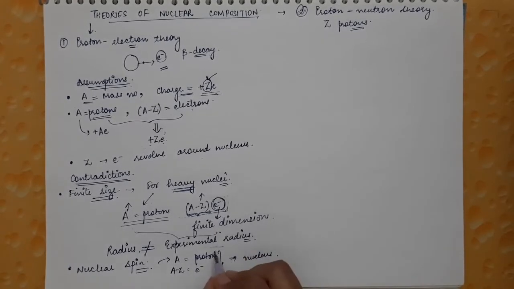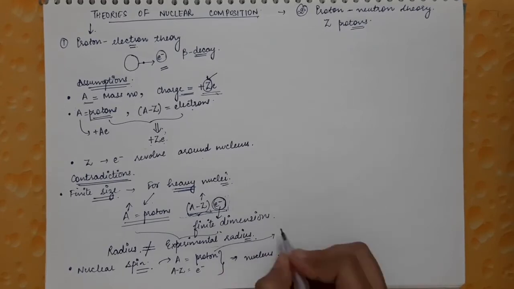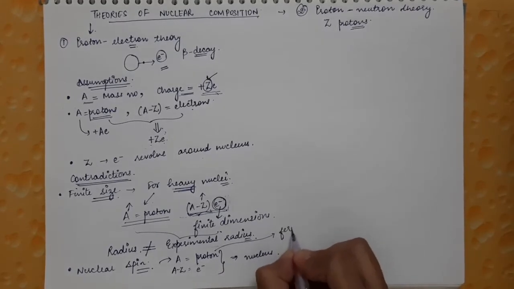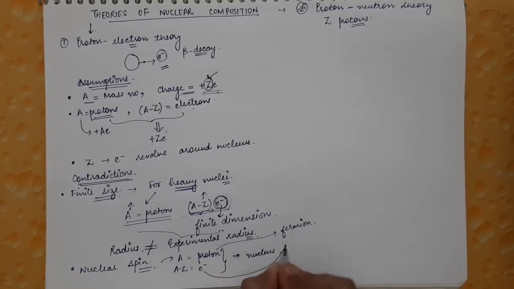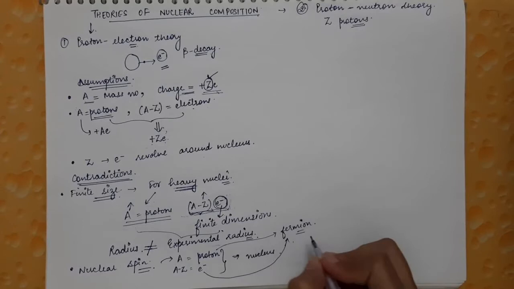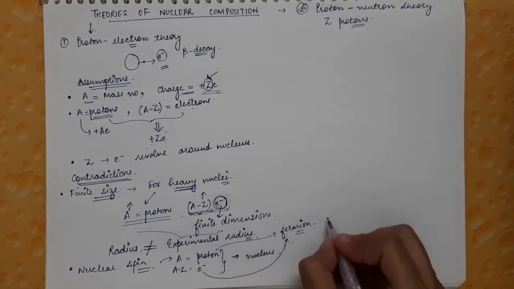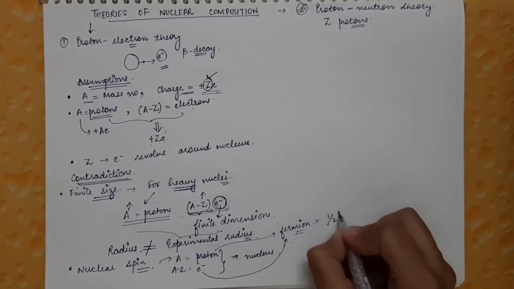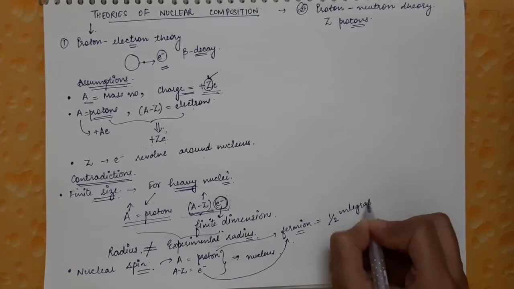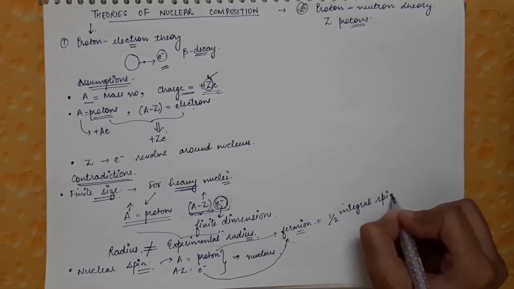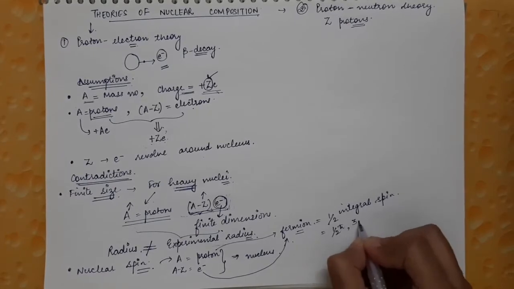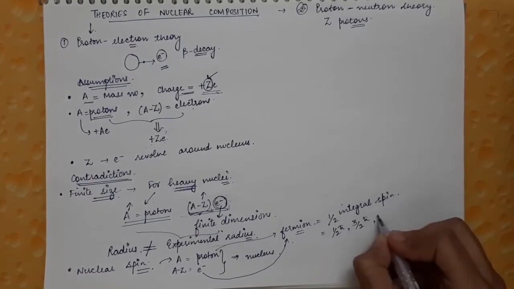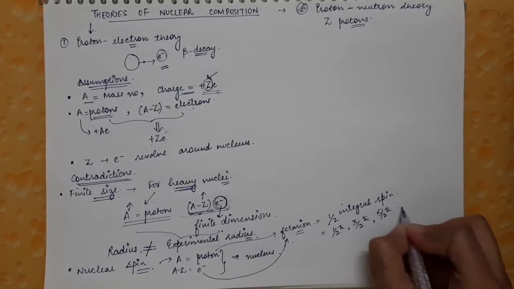Now the proton is a charged particle with an intrinsic spin, and it is a fermion. The electron is also a fermion. What are fermions? Fermions are particles that have half integral spin, that is, spin equal to half h cut, or 3 by 2 h cut, 5 by 2 h cut, and so on.